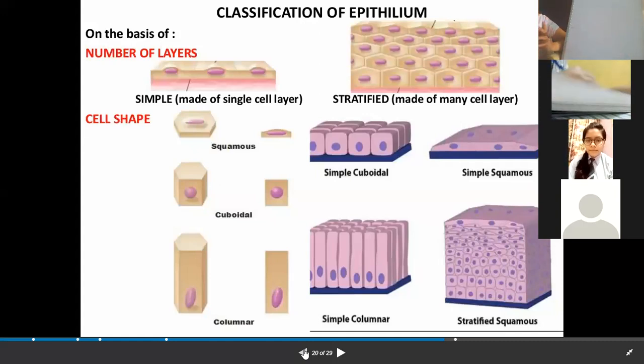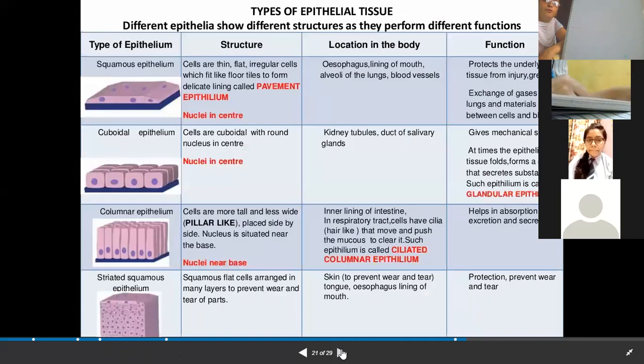Yes. Okay. Now we want to find out their location. Where are they present? Location wise, they are present in the alveoli of the lungs. It is present in the esophagus. Do you know what the esophagus is? The food pipe through which the food enters into the stomach. The alimentary canal is called the esophagus, and our esophagus is made up of squamous epithelia, right?